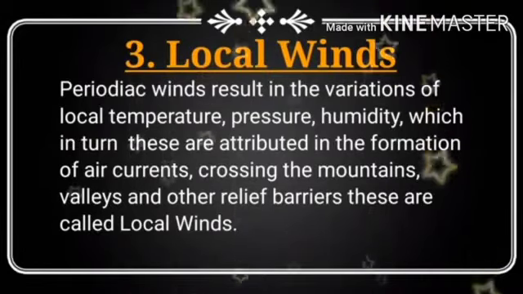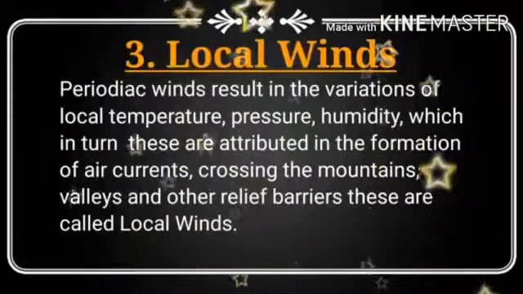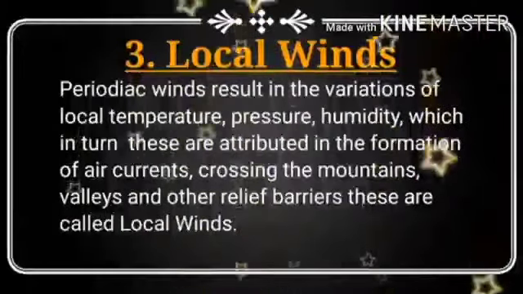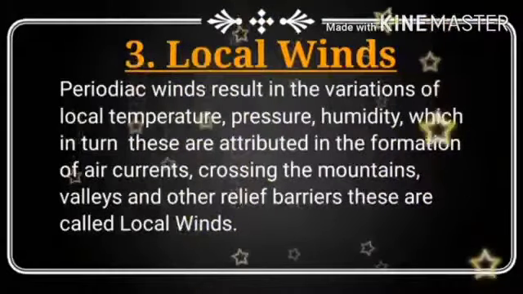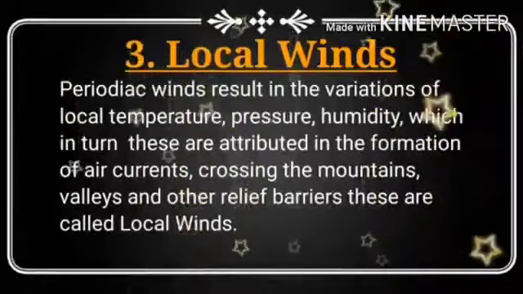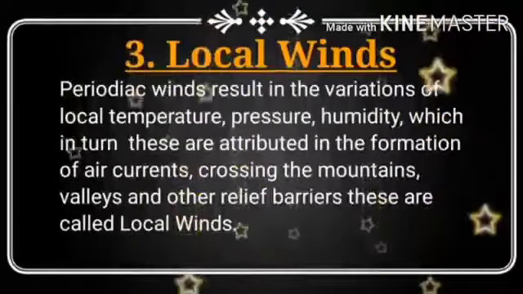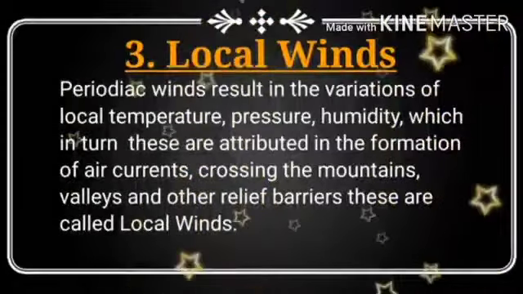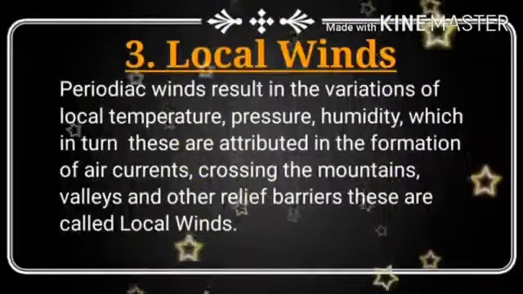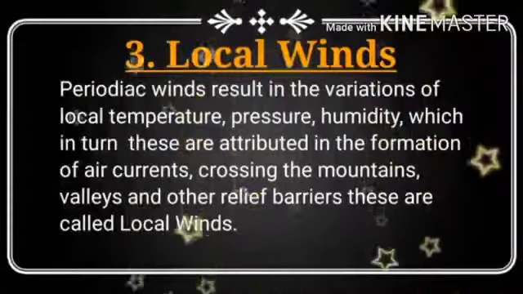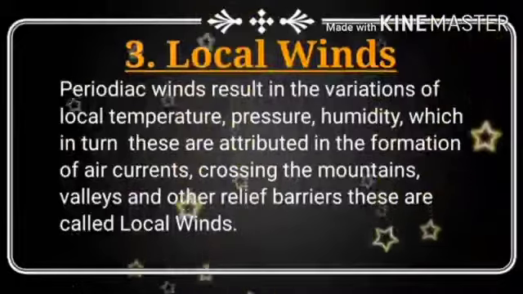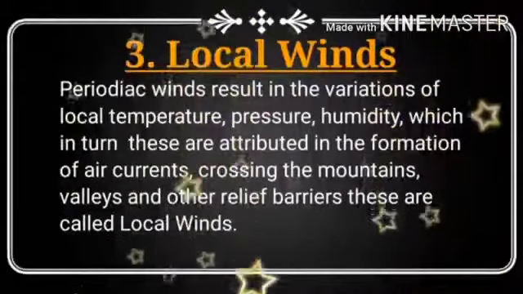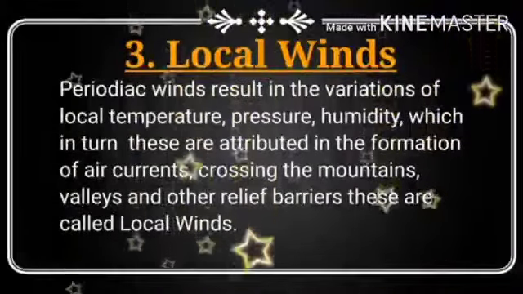The third type of wind is local wind. Local winds are actually the results of the periodic winds. I just explained to you about the seasonal winds or periodical winds. When these winds blow from one direction to another direction, then in that other direction the seasonal wind creates a high pressure area.